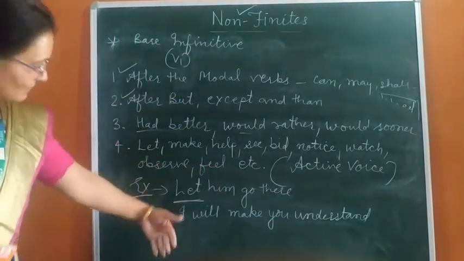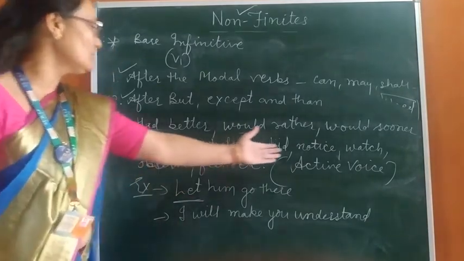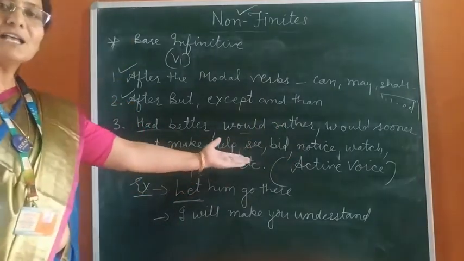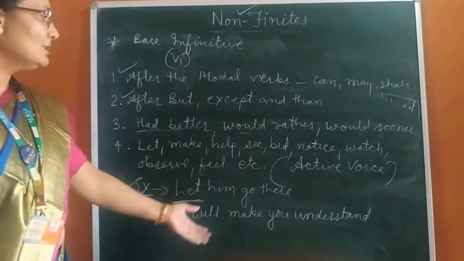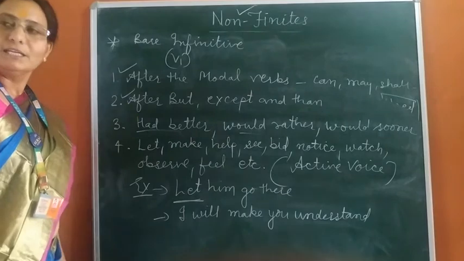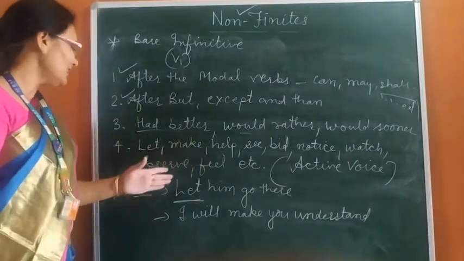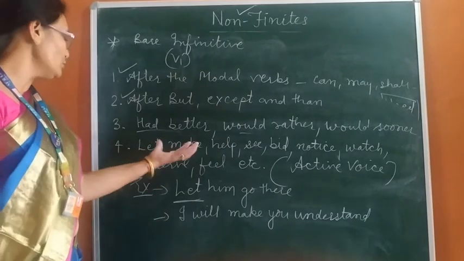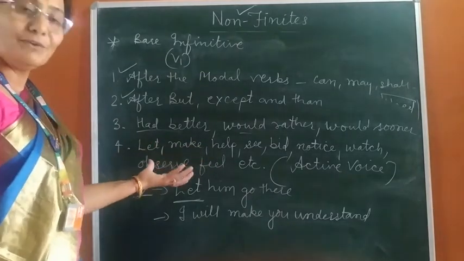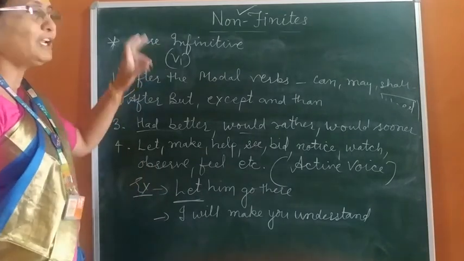We can give more examples also in which we can use these verbs. See: I saw him go there. Bid: he bade me go there. So there are so many examples. When these verbs are found in active voice, we have to use bare infinitive.